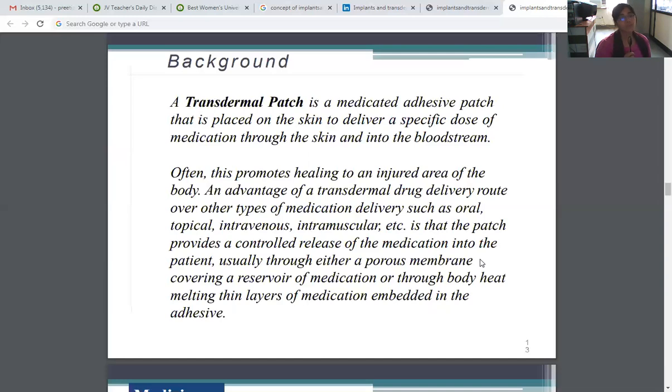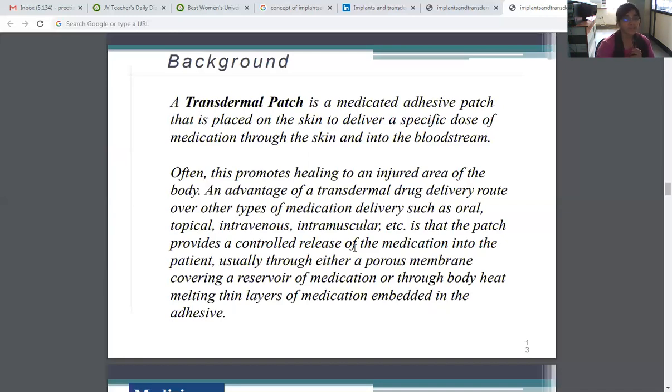An advantage of a transdermal drug delivery route over other types of medication delivery, such as oral, topical, intravenous, intramuscular, etc., is that the patch provides a controlled release of the medication into the patient, usually through either a porous membrane covering a reservoir of medication, or through body heat melting a thin layer of medication embedded in the adhesive.